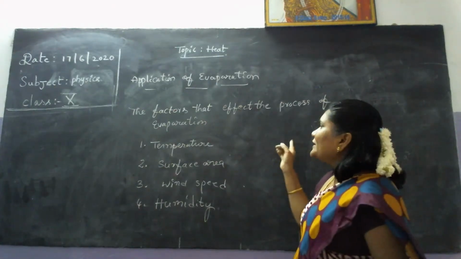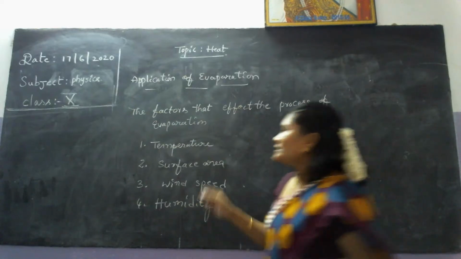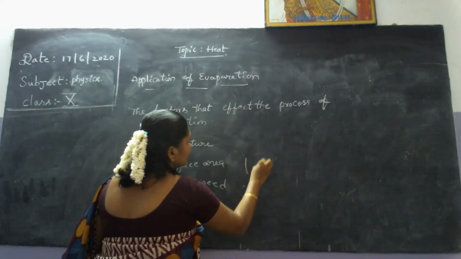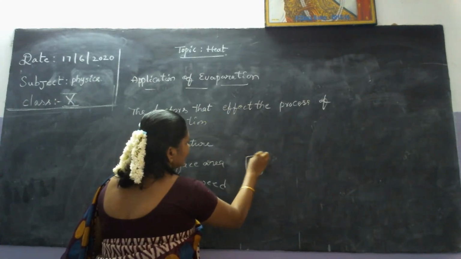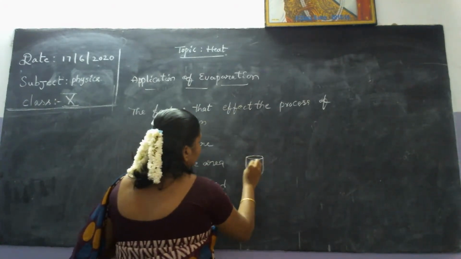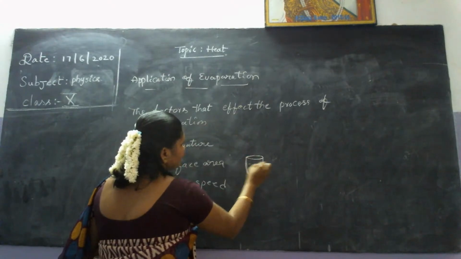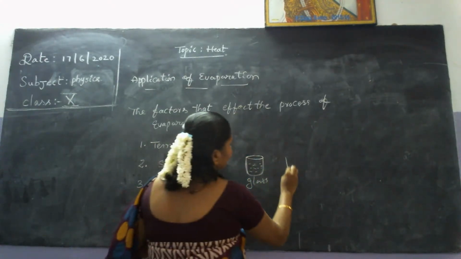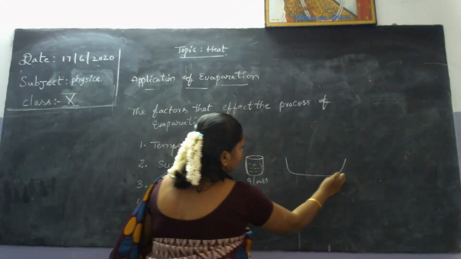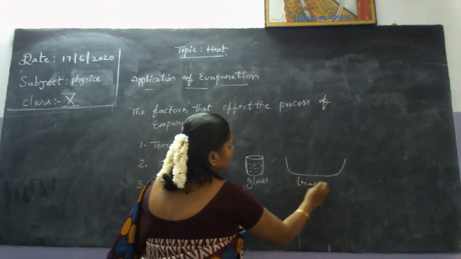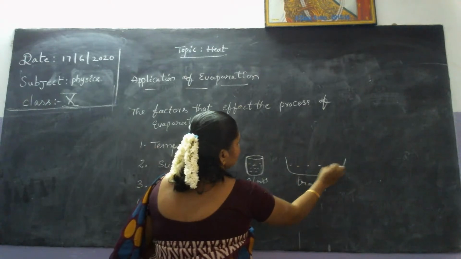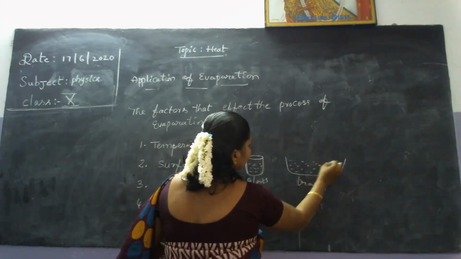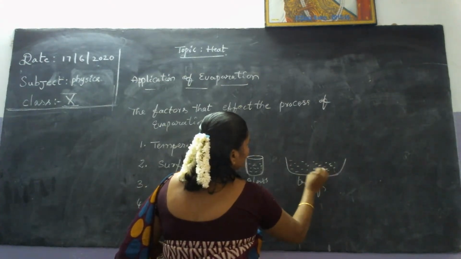Again, when the surface area increases, the evaporation automatically increases. Take a glass tumbler filled with water, and a tray filled with water.